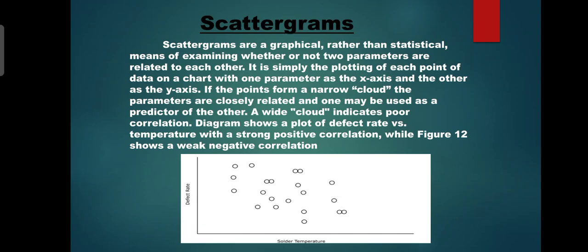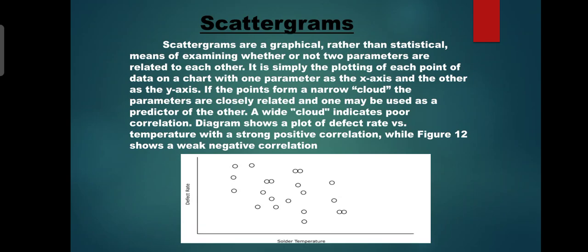Next is the scatter diagram. Scatter diagrams are a graphical rather than statistical means of examining whether or not two parameters are related to each other. It is simply a plot of each data point on a chart with one parameter on the x-axis and the other on the y-axis.